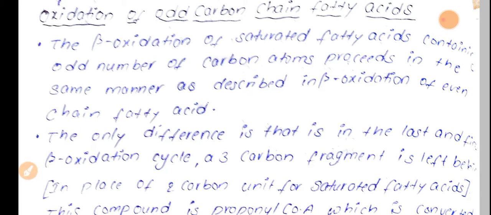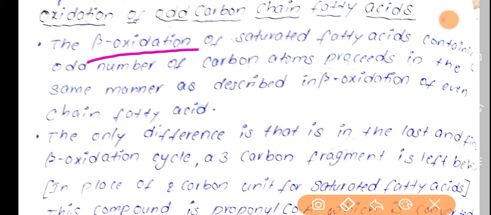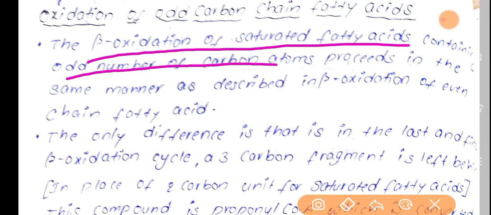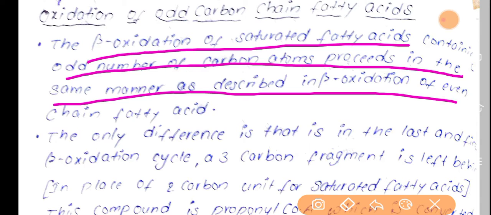Okay, so here beta oxidation of saturated fatty acids, that means nothing but the even chain fatty acid, containing odd number of carbon atoms, proceeds in the same manner as described for the beta oxidation of even chain fatty acids.